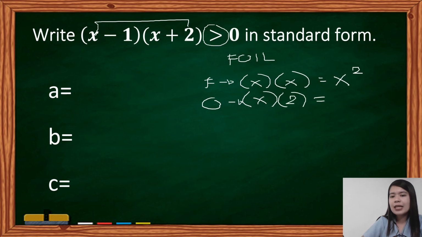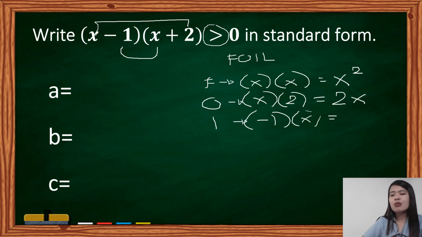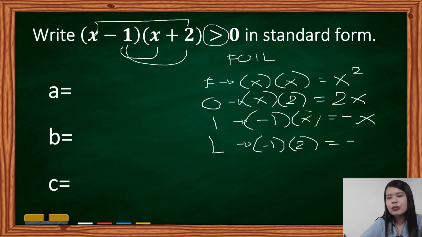And that will give us 2x. Next, inner, we have negative 1 times x. Yung nasa loob, kaya inner. So, we have negative 1 times x. So, it is right that we have negative 1x. But we can just simply write negative x. Hindi naman mali ang negative 1x, but we will use negative x na lamang. And then for our last term, for our constant term, we will multiply negative 1 times 2. So negative 1 times 2 is equal to negative 2.